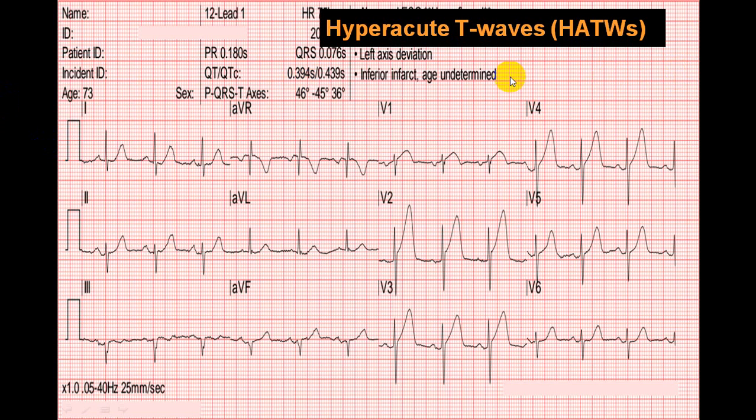You can utilize those. So this is a hyperacute T wave. You can see there is a hyperacute T wave here, in V4, V2, V3, V5, those particular leads. Can you see this hyperacute T wave? And in AVL, there is a sharp T wave inversion, and there is a terminal R wave. These are pathological. Always keep it in mind, it can be what we call a pathological Q wave or a pathological T wave, which is suggestive of ischemic heart disease.